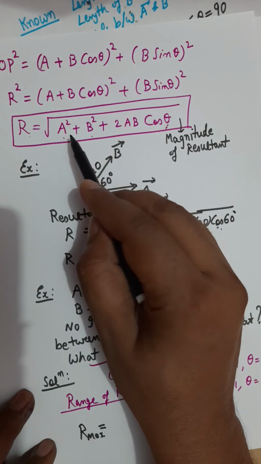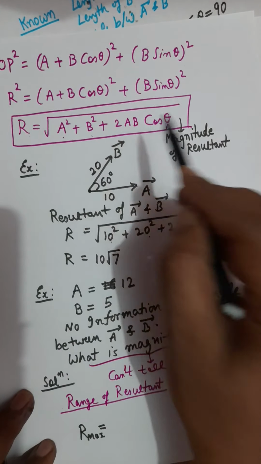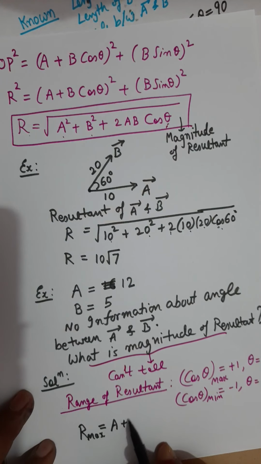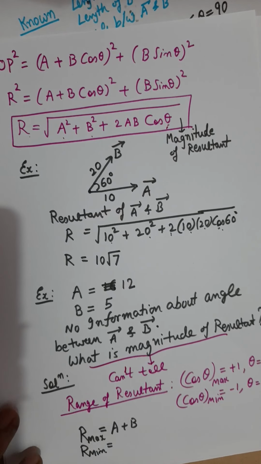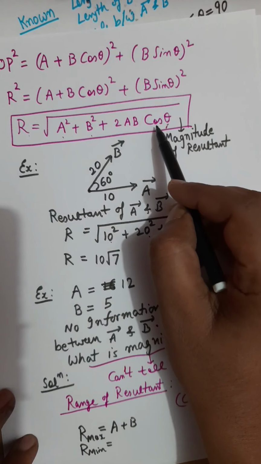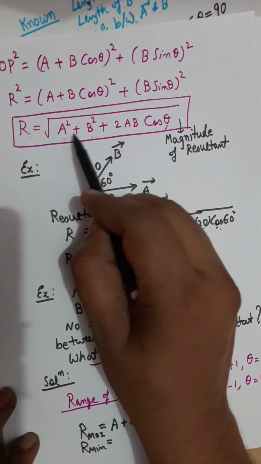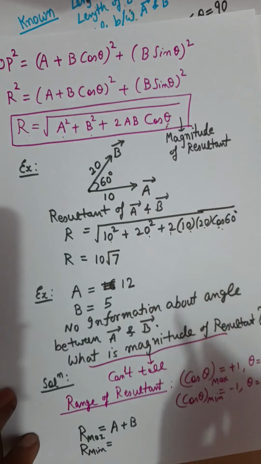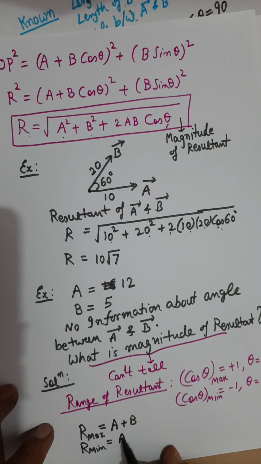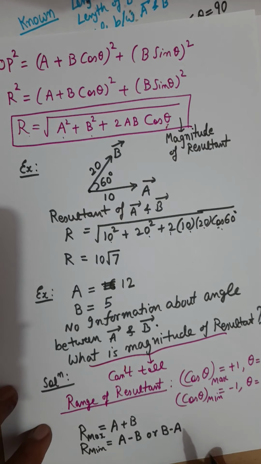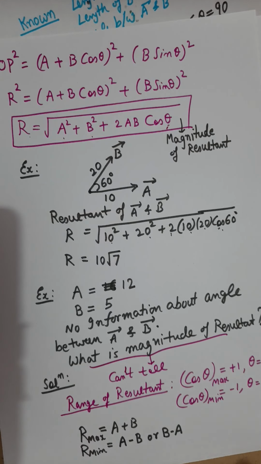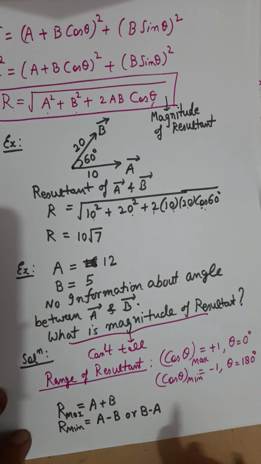So inside the bracket you will have a square plus b square plus 2ab, and I guess we can write it as a plus b. And what is the minimum value now? For that we need to put cos theta equals minus 1. If I put cos theta equals minus 1 here, then I have a square plus b square minus 2ab, and for that I can write it as a minus b or b minus a, depending on whether a is more than b or b is more than a. So that is my range of resultant.